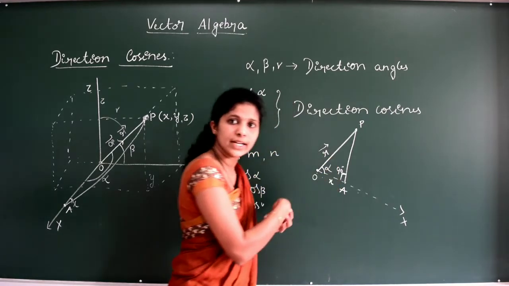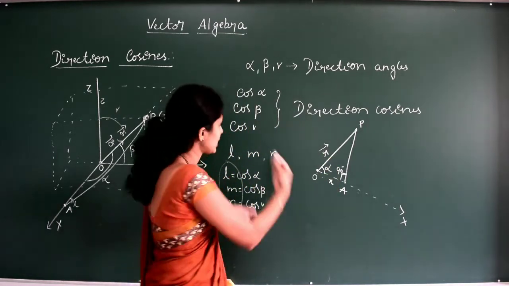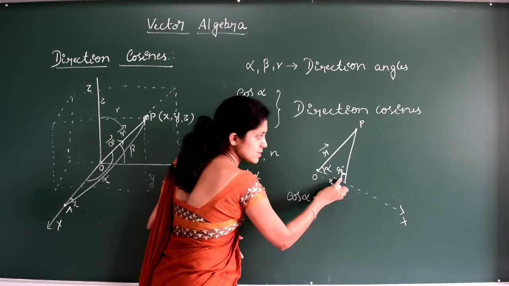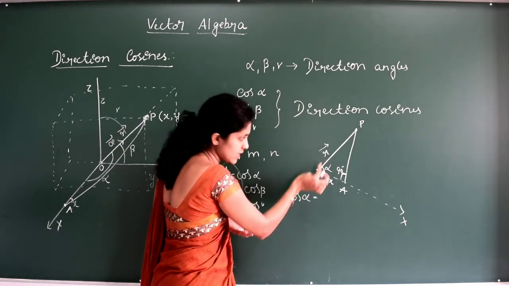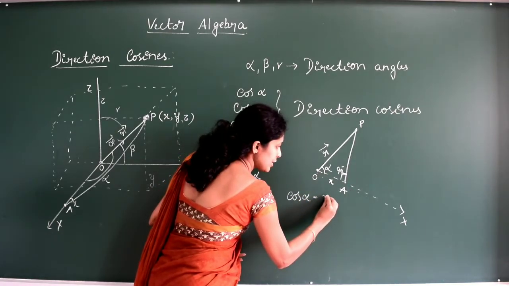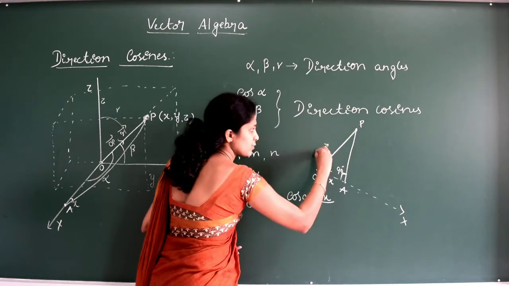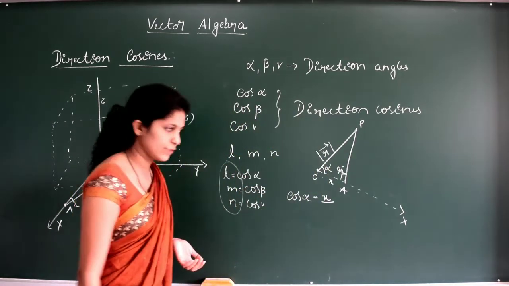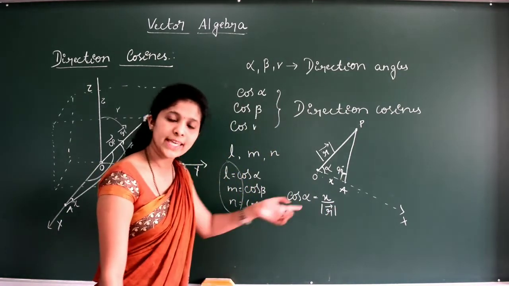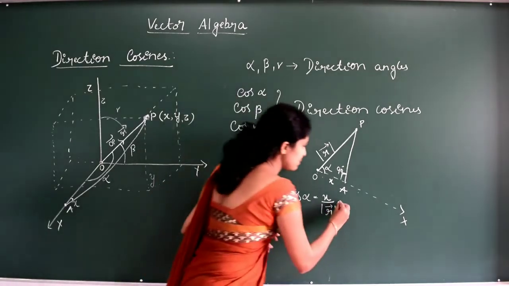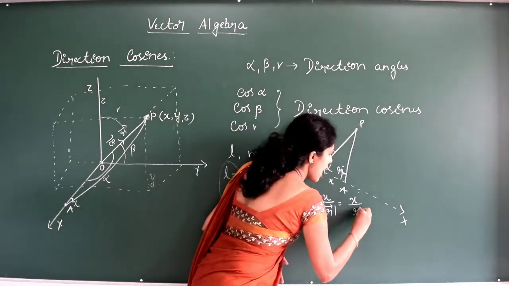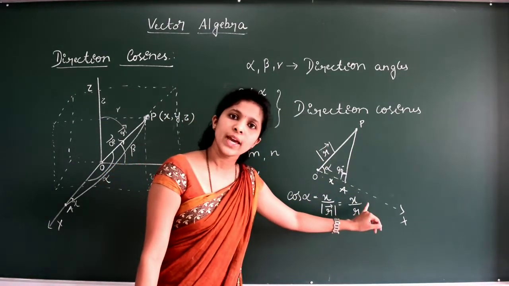Now by using this we can define the trigonometric ratios. Here we need cos alpha. So if I write cos alpha, this is 90 degrees, so this will be the hypotenuse, but this is angle alpha, so this is the adjacent. So cos alpha can be defined as x divided by the length of this, the magnitude of the R vector. Cos alpha is equal to x by the magnitude of the R vector, or simply we can write the magnitude of the R vector as R. So cos alpha is equal to x by R.